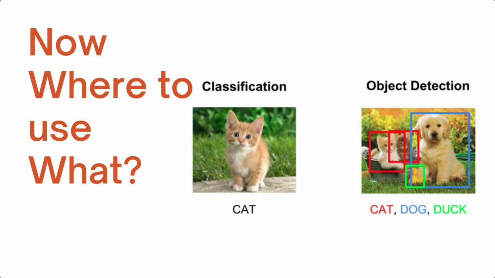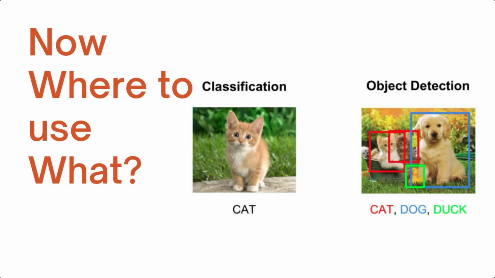If you have one object in the image and you don't care about where it is, just do classification. But if in an image there are multiple objects and you want to know which one is what, then use detection. So if in an image you have multiple fruits and you want to know which fruit is which one and you want to draw a box on top of that, and also find its name, in that case, use detection.